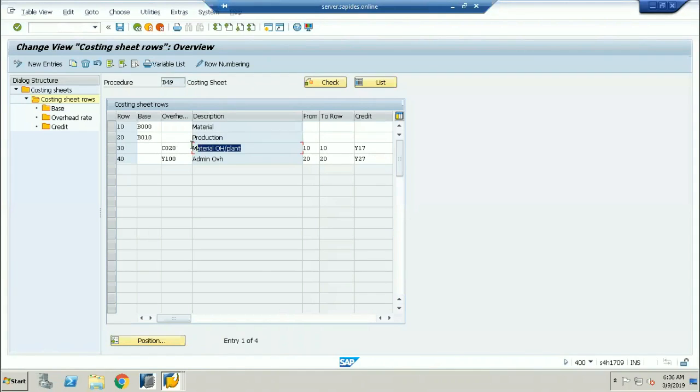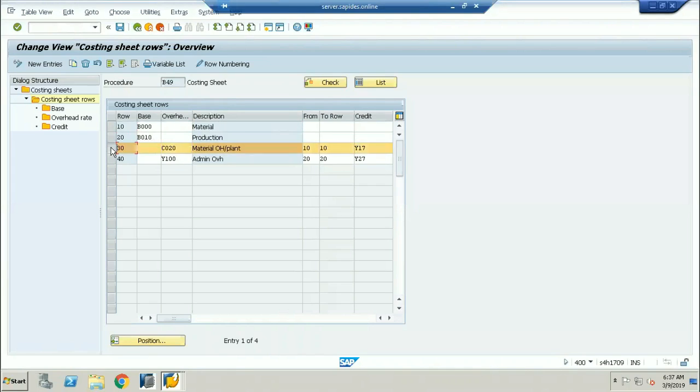The material overheads are going to be calculated on the 10. 10 is nothing but the row, and 10 is nothing but your base. Base is nothing but material. So you can see 10 and 10. It means you're calculating the percentage of the material overheads on the base of your material. So how much percentage are you taking for the material overhead? The CO20 is your overhead.